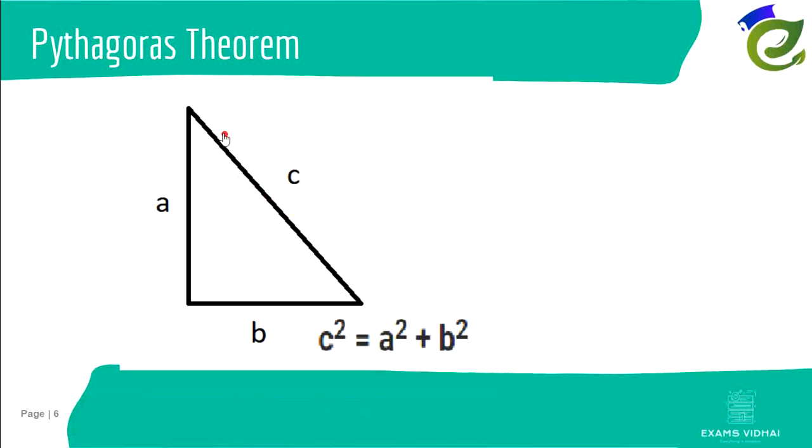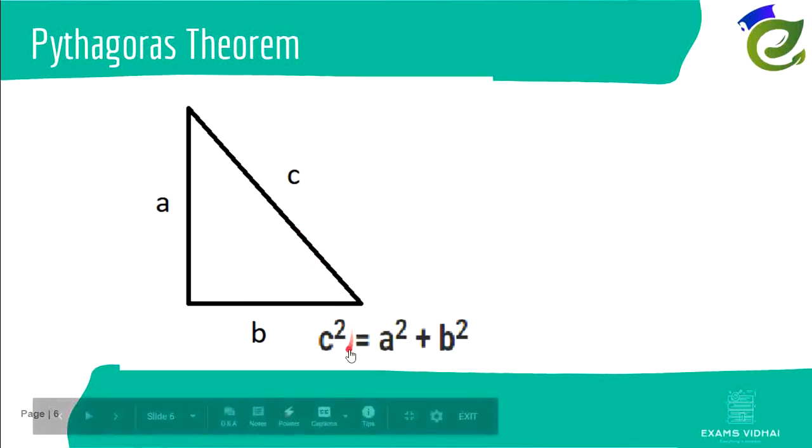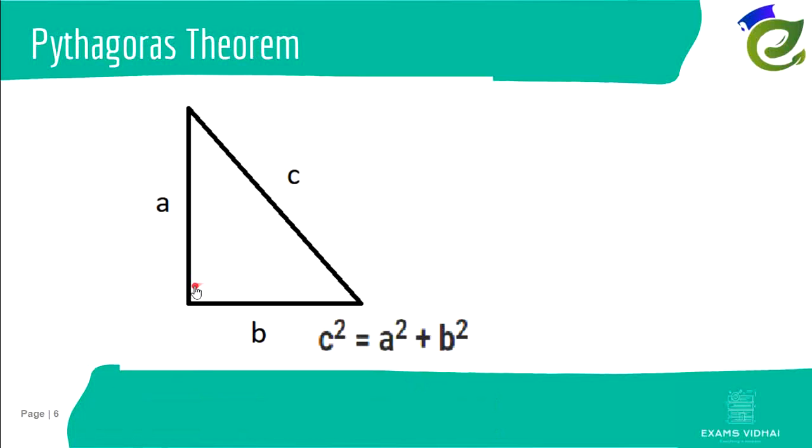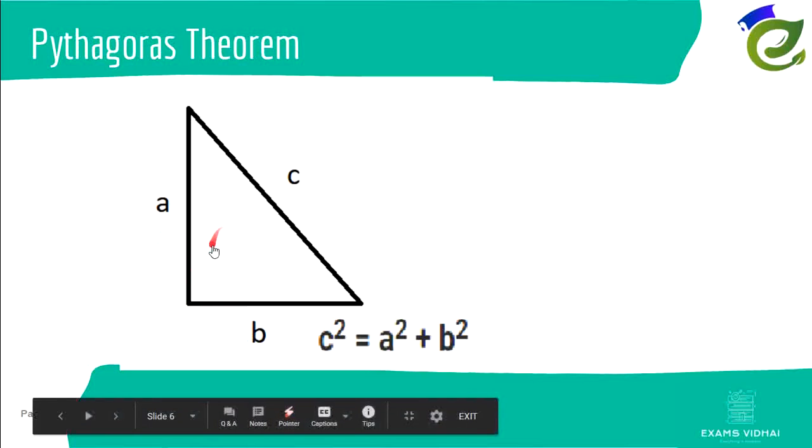then the lengths A, B and C always adhere to the formula C square is equal to A square plus B square. That is, if here is the right angle, then the square of this length and the square of this length, the sum of these two will always be equal to the square of this length, right?